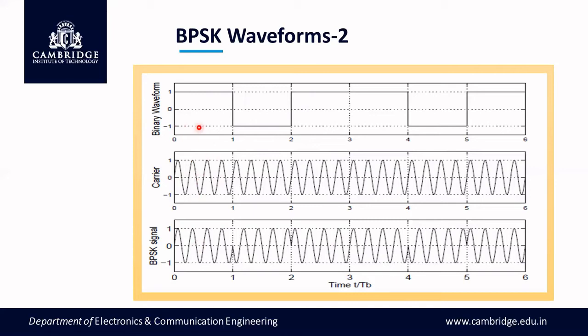That means this TB is divided into 4 periods of the carrier signal. TB is larger, but the period of the sine wave is 4 times smaller, and the frequency of the sine wave is 4 times larger than this waveform. So we can write FC is equal to 4 divided by TB. Frequency is the inverse of time.